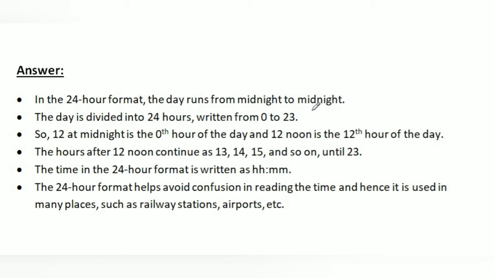And the day is divided into 24 hours, written from 0 to 23. So 12 at midnight is the 0th hour of the day and 12 noon is the 12th hour of the day. The hours after 12 noon continue as 13, 14, 15 and so on until 23.